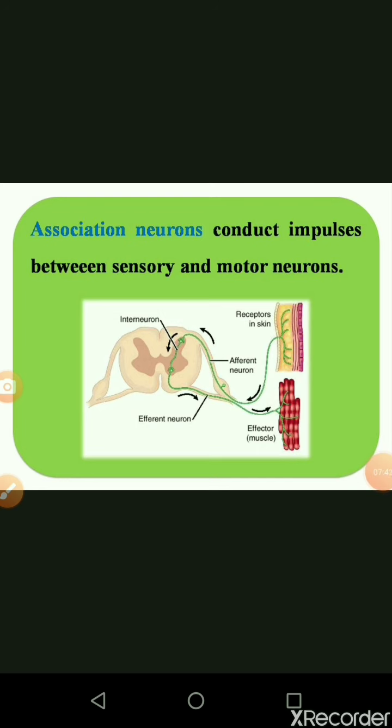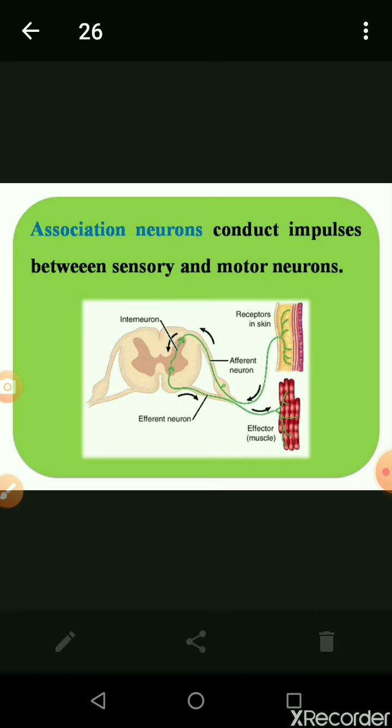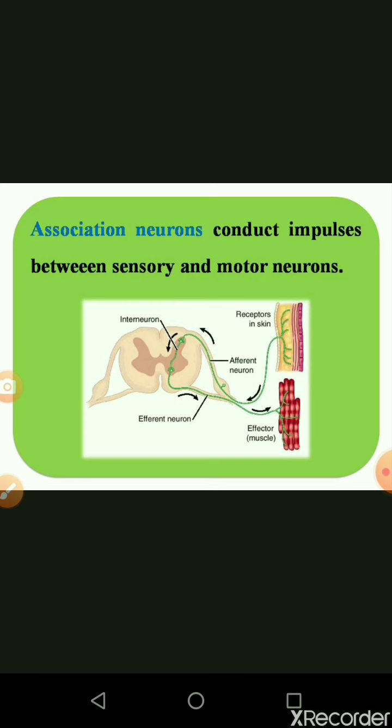Then the last one is called an association neuron. They conduct the impulse between the sensory and motor neuron. In the diagram explained, first one is called the effector, and the upper side is called the receptor. The skin, that is the sensory neuron, gets the signal and passes it on to the central nervous system, that is the spinal cord or brain. Then the spinal cord or brain passes the signal on with the motor neuron to the muscle fiber. In between these two places, the interneuron is connected with both processes, so that is called an interneuron. The association neuron is otherwise called an interneuron because it acts as a connecting link.